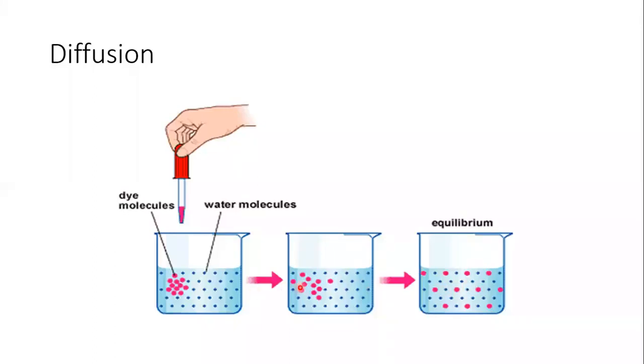So what is diffusion? Diffusion is the movement of molecules from their higher concentration to their lower concentration. The dye molecules are higher in concentration here and lower on all other sides of the beaker. So slowly they start diffusing from their higher concentration to lower concentration, and ultimately they come to an equilibrium state, and then the entire water turns to the color of the dye. So this is what we call diffusion.